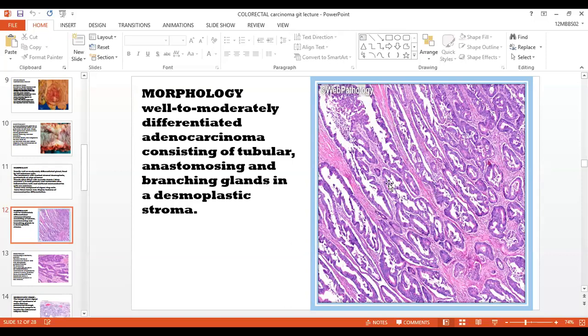Glands are more in number or quantity when compared with the stroma. These glands are tubular in form and glands are connected as well. So tubular anastomosis is seen. Glands are tubular and anastomosis is seen between the glands. And please notice here that the cell type is tall columnar.